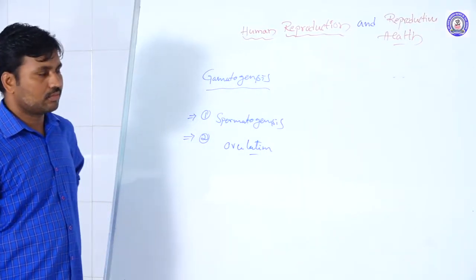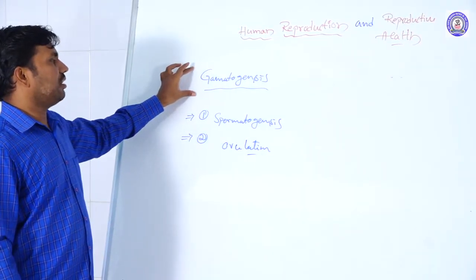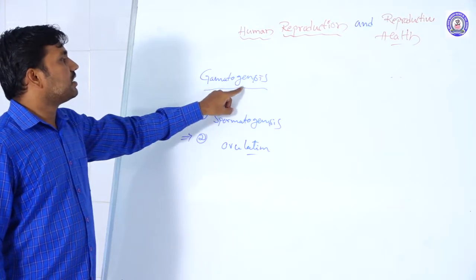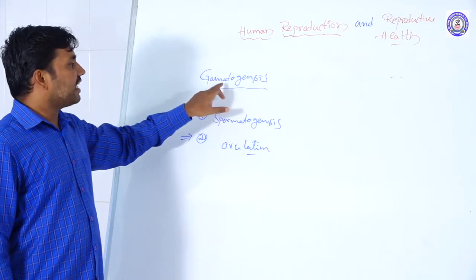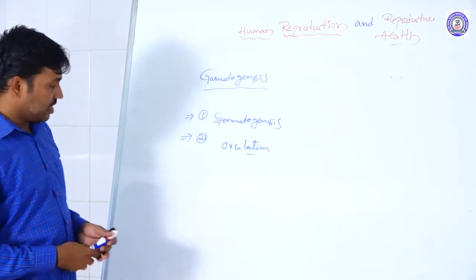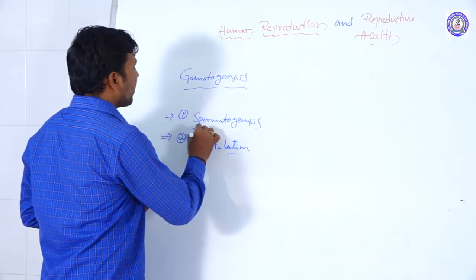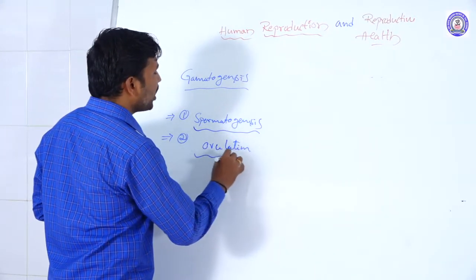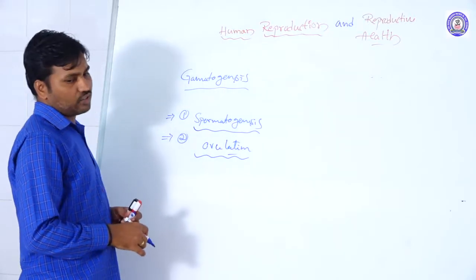Gametogenesis means the synthesis or production of the gametes. In that case, spermatogenesis and ovigenesis, we call.